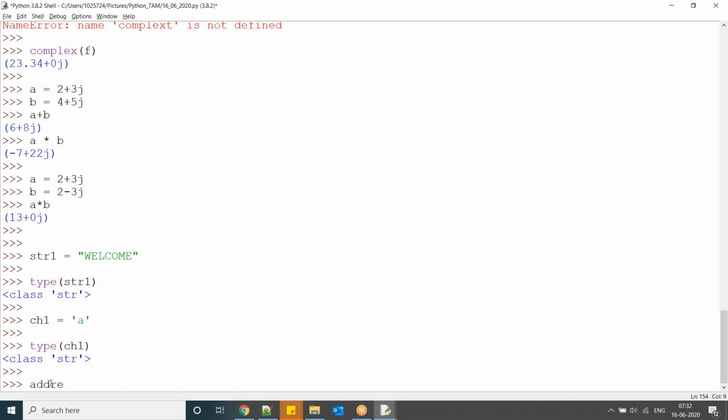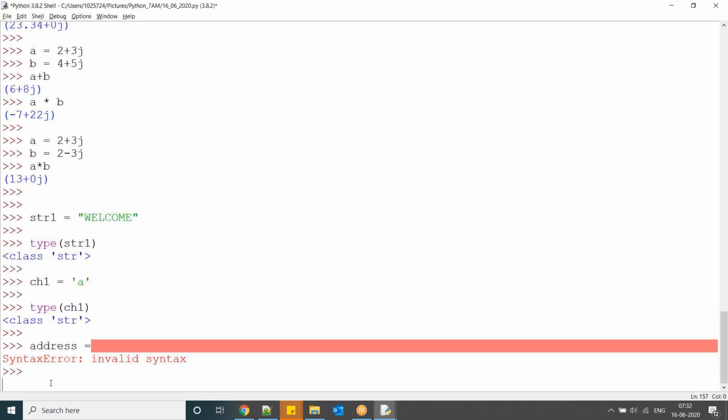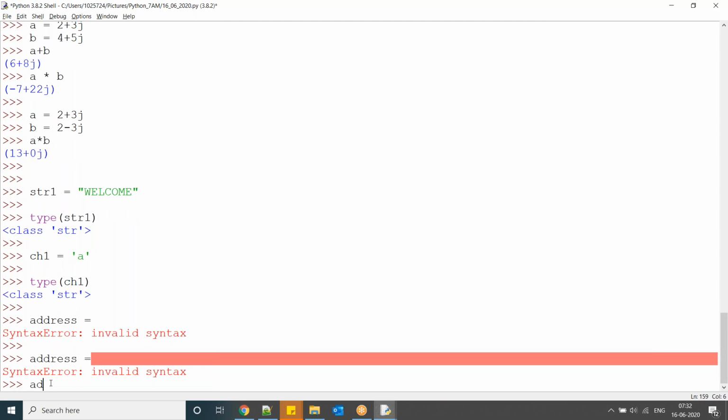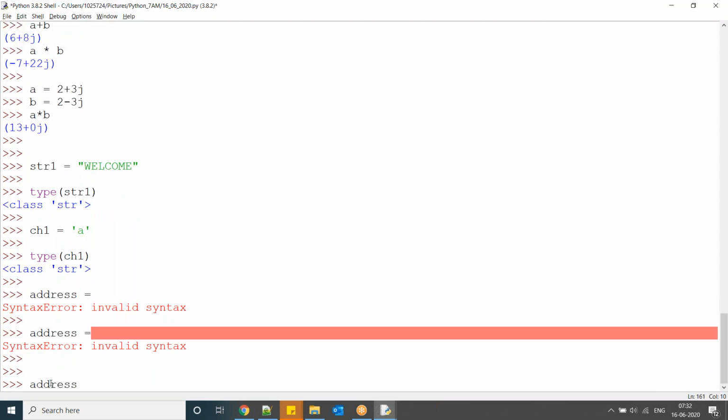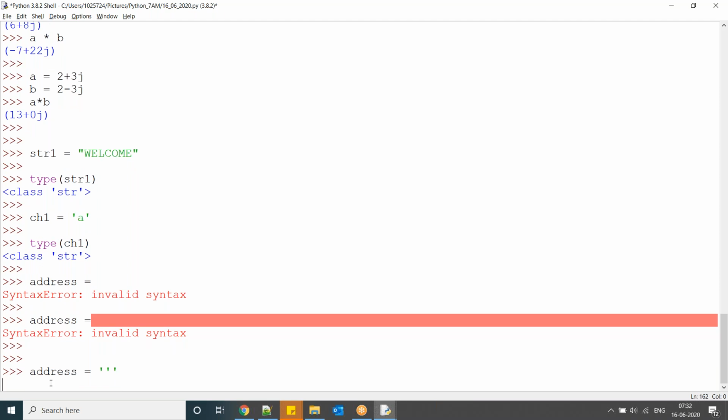Now address equal to, I have an address equal to. So here I can write multiple.